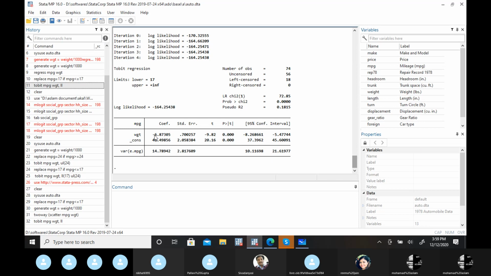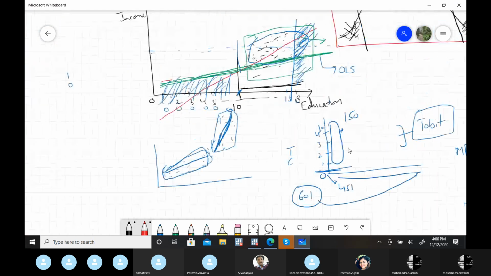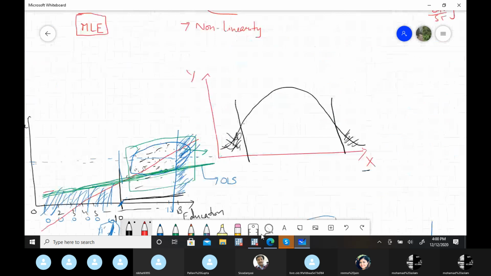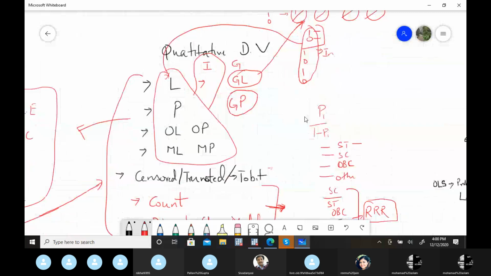Now this interpretation is the same as in OLS. That's something you have to keep in mind. Otherwise, this is the problem in all these models: not only in methodology, but we need a solution for interpretation as well. That's why in all these models, we study two things, right?